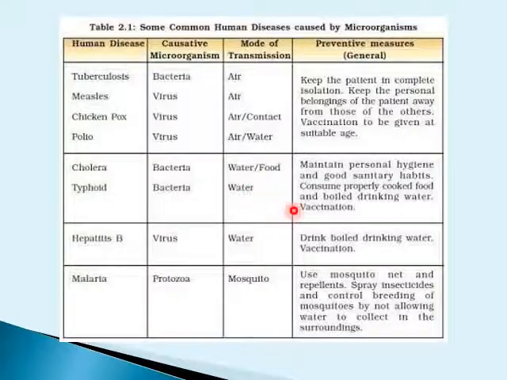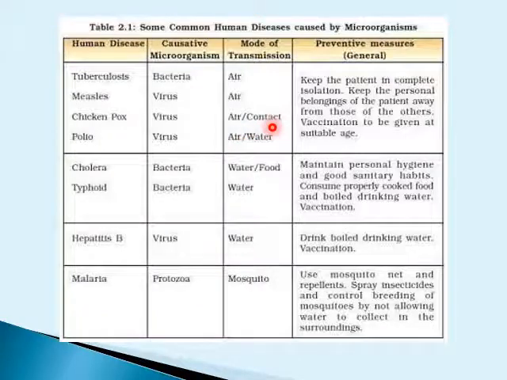Now in this slide we are going to see the common human diseases caused by microorganisms. So tuberculosis, children, is caused by bacteria and the transmission mode is air. Measles, chickenpox, polio. These are the diseases caused by a pathogen, that is a virus. And measles transmission is through air, chickenpox through air and contact, polio can be through air as well as water.